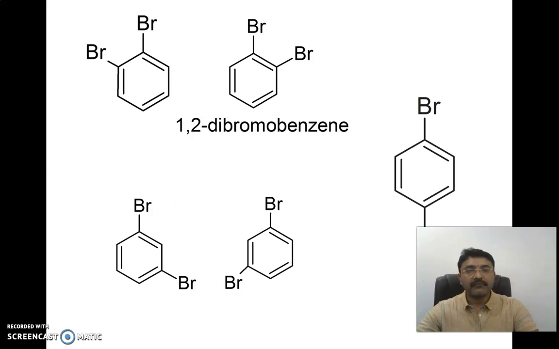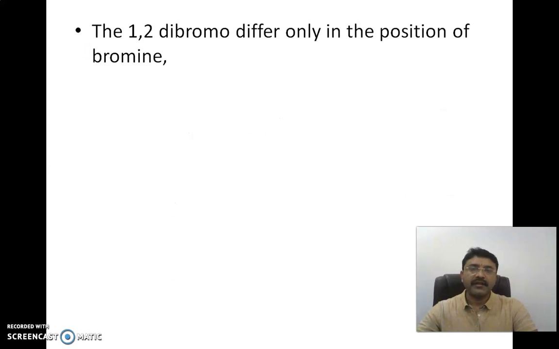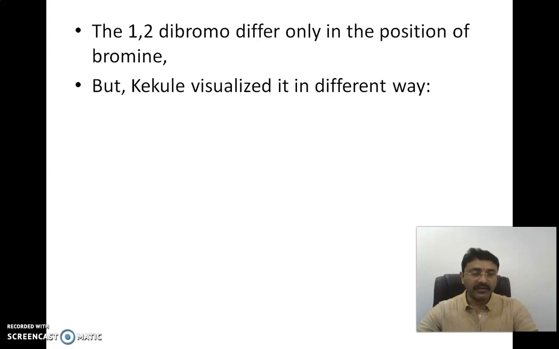But 1,4-dibromobenzene has its own structure. Look at this structure, observe this. Here the 1,2-dibromobenzene differ only in the position of the bromine on the benzene, but Kekulé visualized it in a very different way.